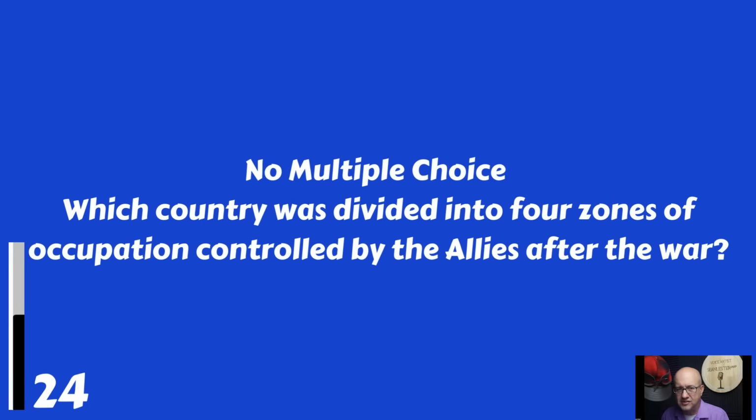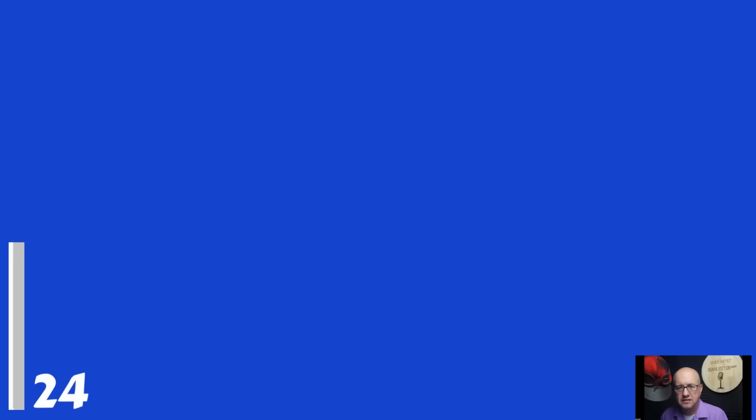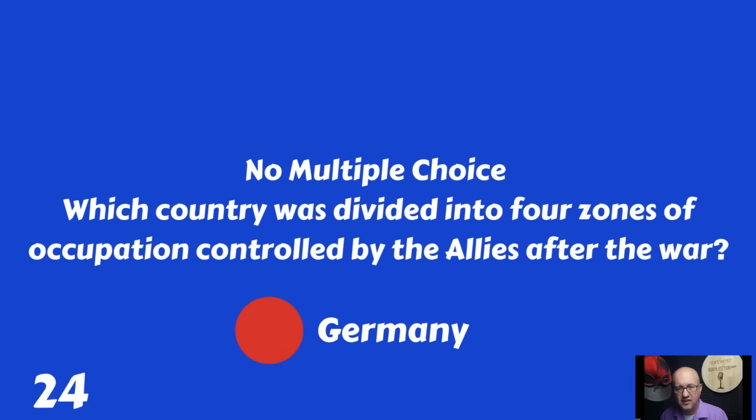Not a multiple choice. Which country was divided into 4 zones of occupation controlled by the Allies after the war? That country was Germany. That was split 4 ways.